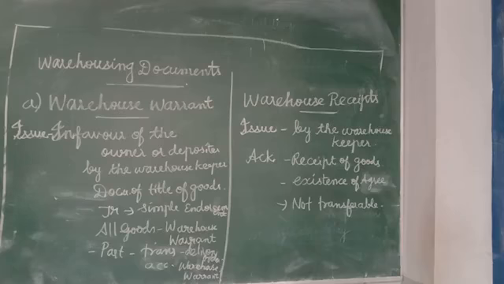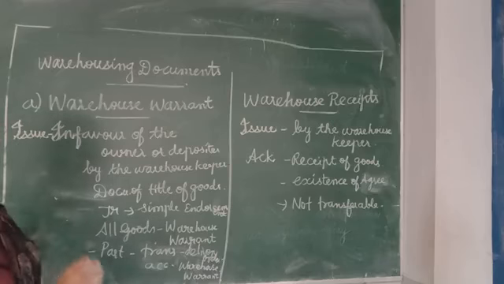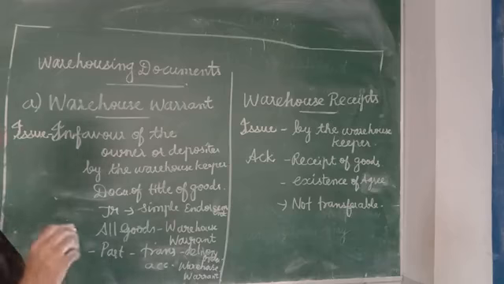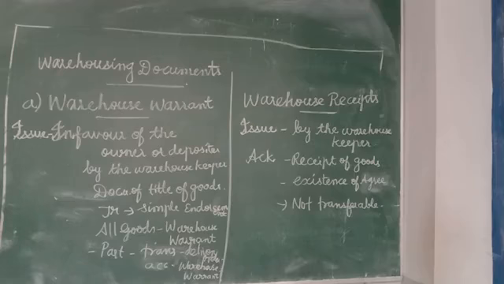Then let us move on to the warehouse receipt. This is also a document issued by the warehouse keeper, which is an acknowledgement of the receipt of goods from the depositor of goods.